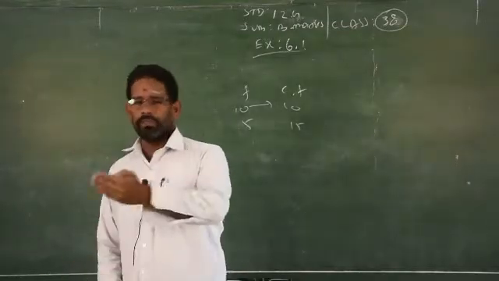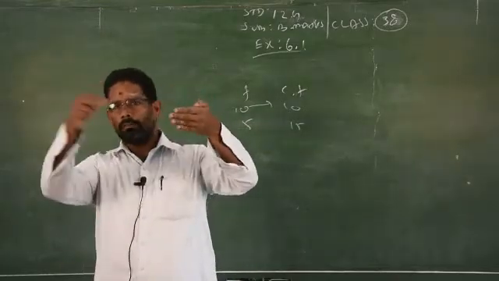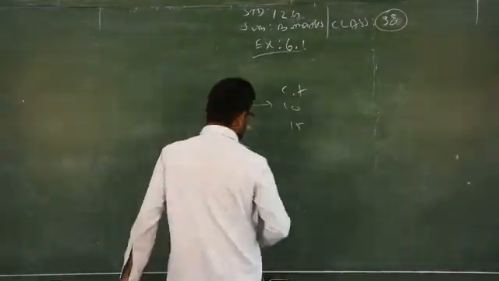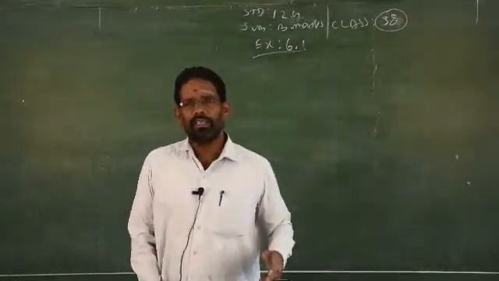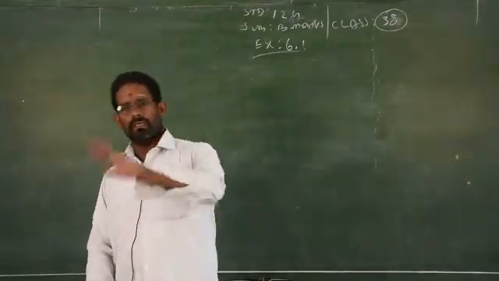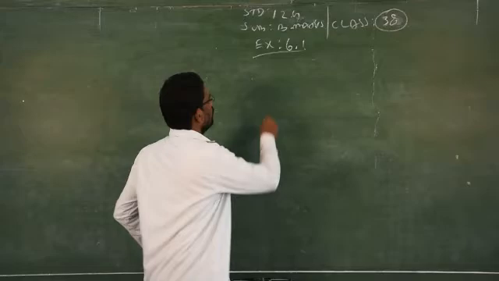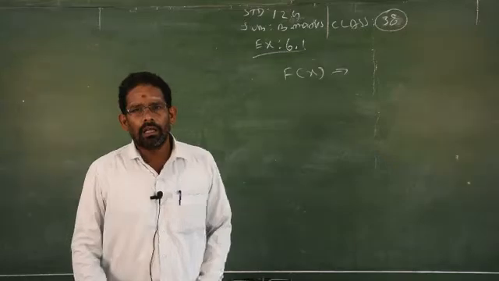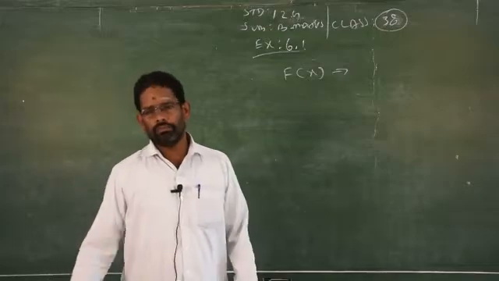Then again, add the successor of the previous one. You can add one by one continuously, like compound interest. CDF is an example of compound interest. What is compound interest? Interest plus interest. The next month's interest is added to the previous interest, and it is compounded, isn't it? The same is the example for the distribution function, that is CDF, cumulative distribution function. Clear?